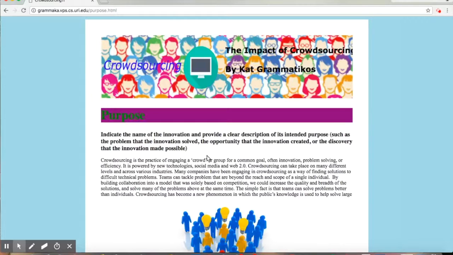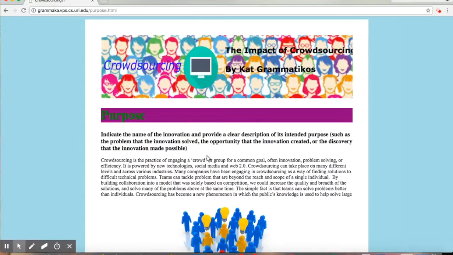Crowdsourcing can take place on many different levels and across various industries. Many companies have been engaging in crowdsourcing as a way of finding solutions to difficult technical problems. Teams can tackle problems that are beyond the reach and scope of a single individual. By building collaboration into a model that was solely based on competition, we could increase the quality and breadth of the solutions and solve many of the problems above at the same time. The simple fact is that teams can solve problems better than individuals.